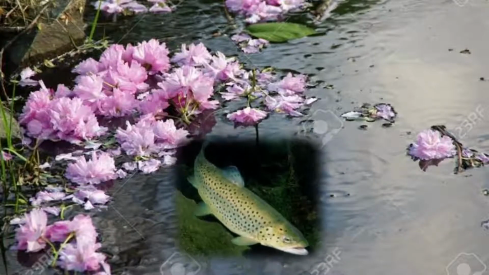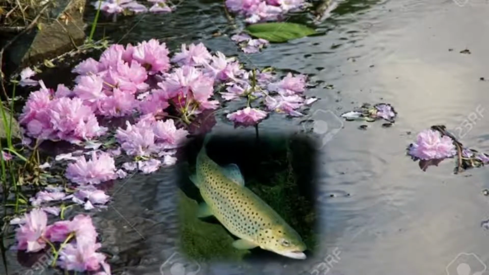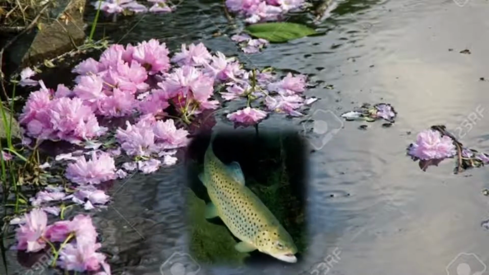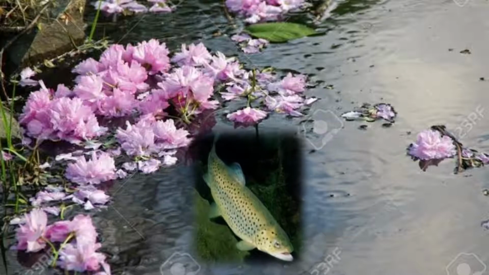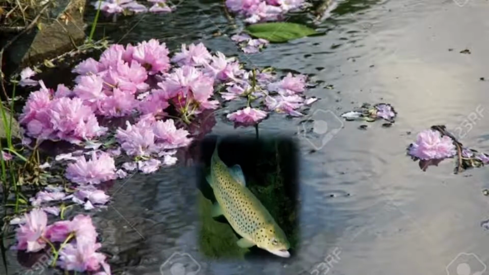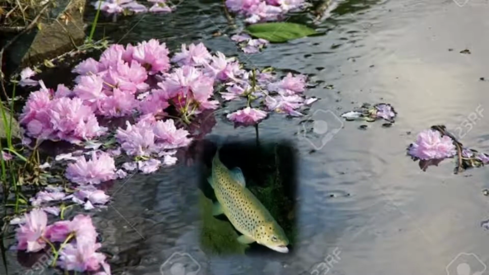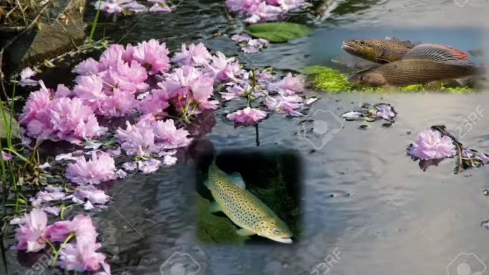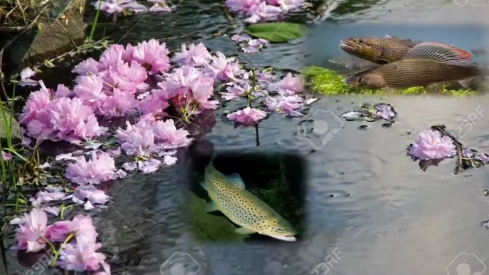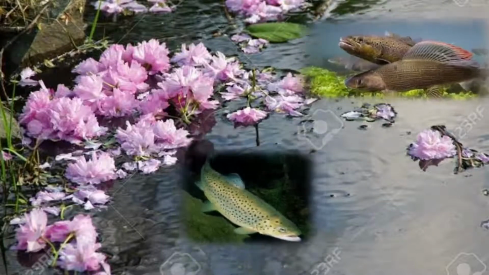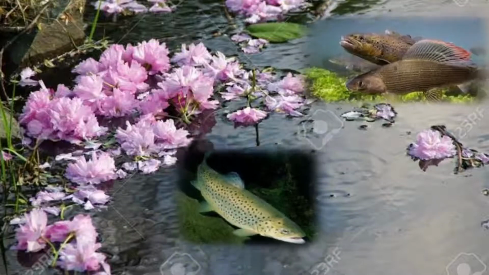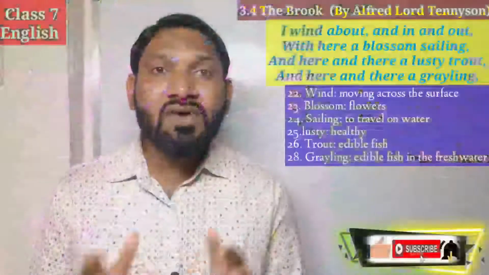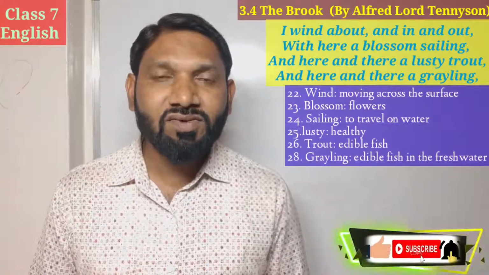What do you mean by lusty trout? A lusty trout means a healthy and strong edible fish. So it is a type of fish that men can eat. With the lusty trout, the brook found a grayling also. What do you mean by grayling, students? Here the grayling is also an edible fish. Mostly this fish is found in fresh water. Yes, students, have you understood this much?